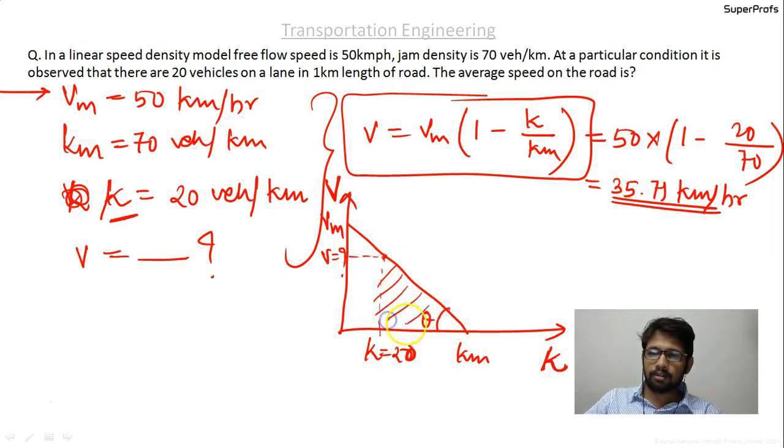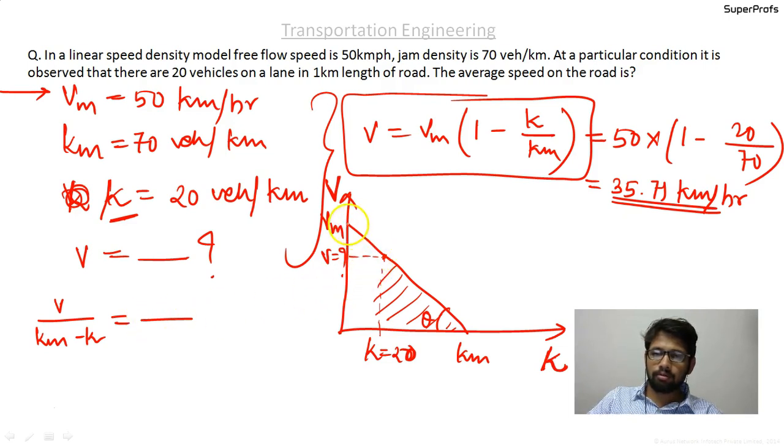Okay, consider first this triangle, and tan theta will be equal to the vertical upon the horizontal, that is V upon Km minus K. For the bigger triangle it will be Vm upon the Km.